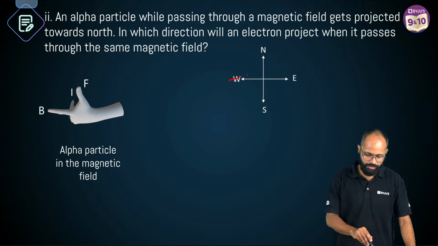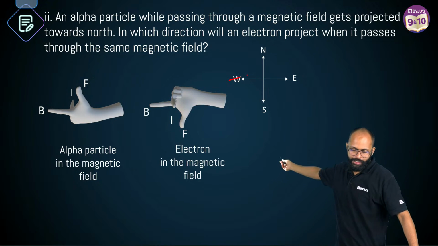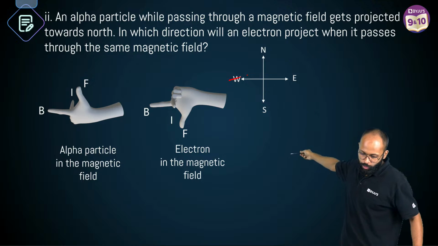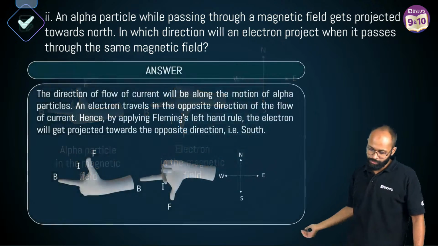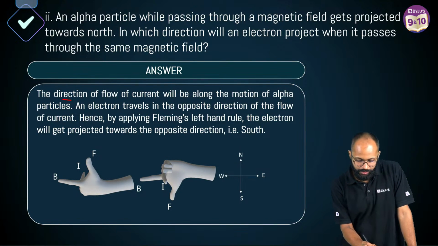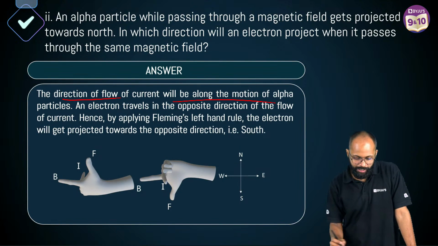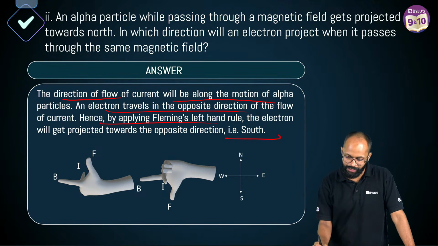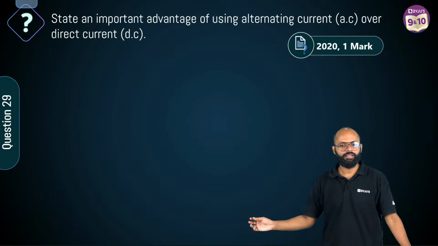Right? So क्या हुआ? Alpha particle से you are getting force in north direction. आपने इसको उल्टा कर दिया, force becomes in south direction, so that's why. Direction of flow of current will be along motion of alpha particles. Electron travels in opposite direction of flow of current. Hence, by applying Fleming left hand rule, we get the answer as south.